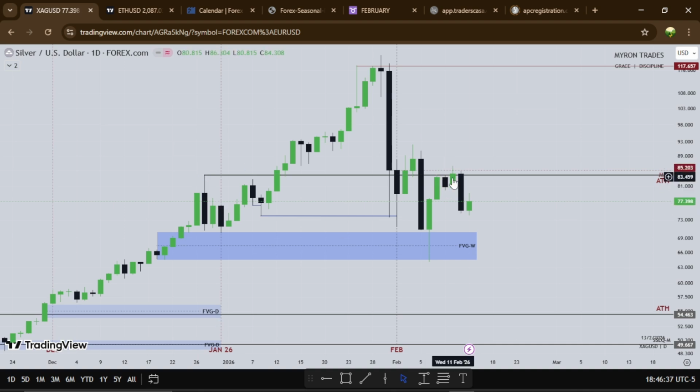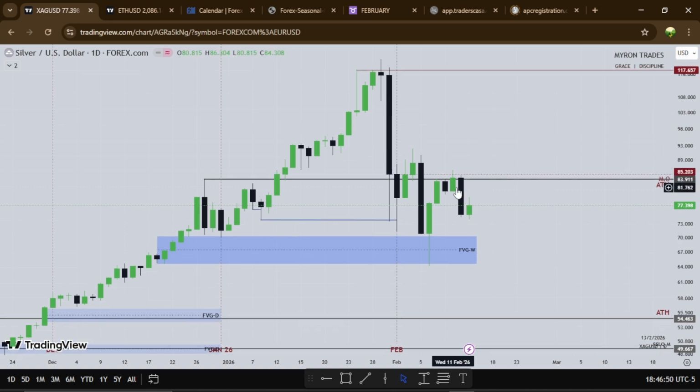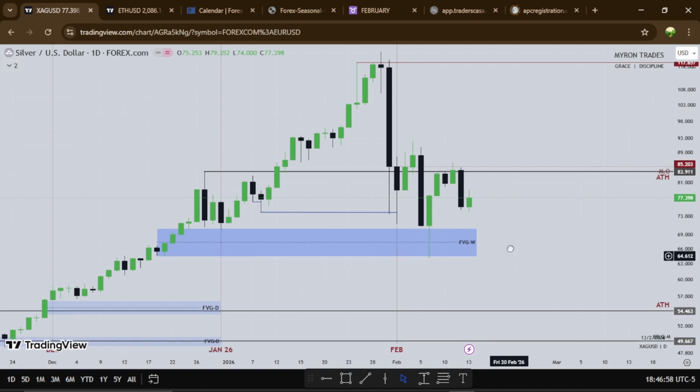So we'll see Wednesday trying to close but could not close above this line. Then we'll see Thursday trading below. Then we'll see Friday closing the week. So for the new week, what I'm expecting, I want to see if silver wants to close above this high. Then we'll see this huge fair value gap being traded into, or we go lower. So that's about that for silver, right?